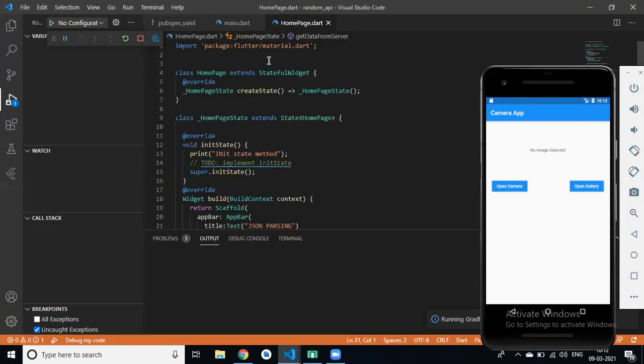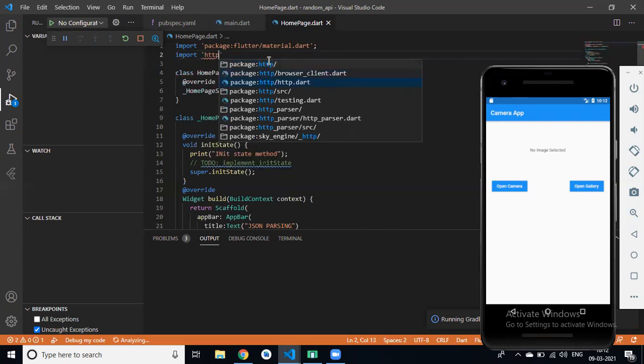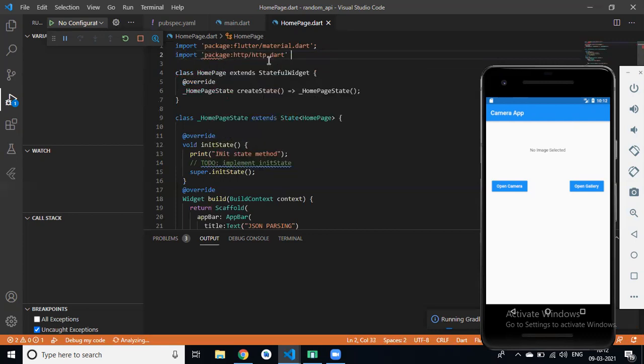First we have to import our HTTP package. We have added our HTTP package as http. This means this is the alias name of our package.